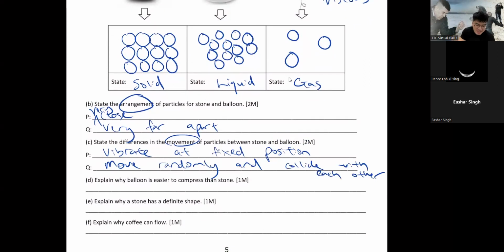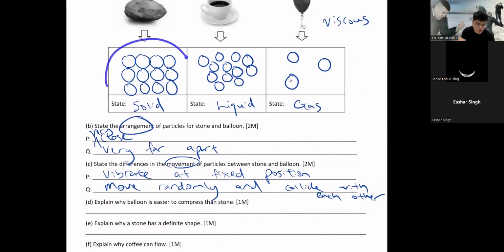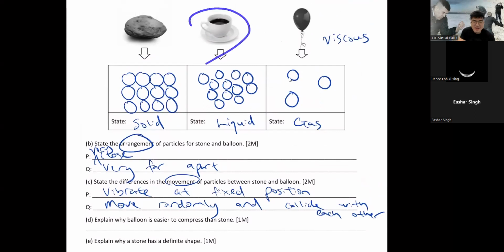Because gas is very excited, as you can see, all the atoms here are very excited. Very high energy. That's why the temperature is different. Solid is usually very cold. Liquid is hot. Gas is very hot. If I take boiling water and spray it on you, yes, it's very painful.